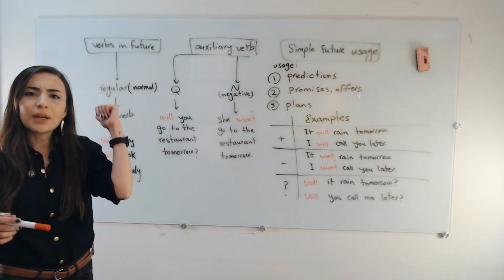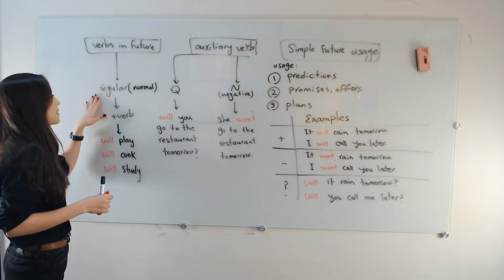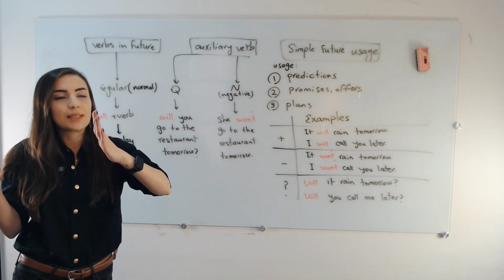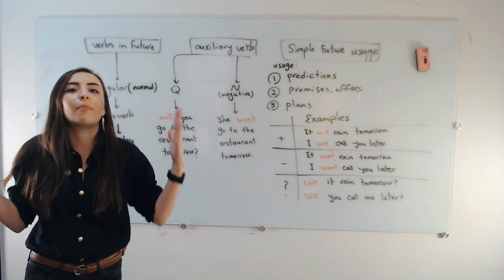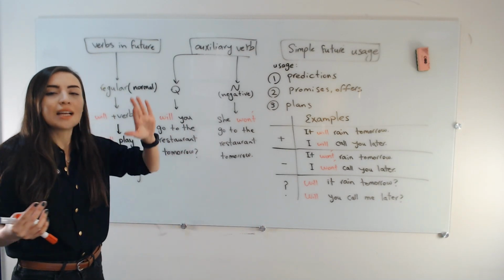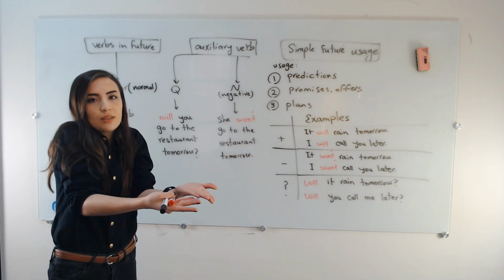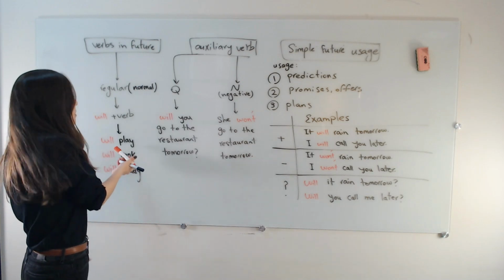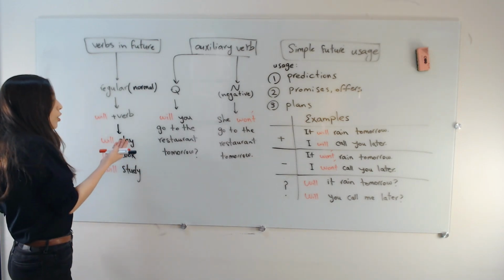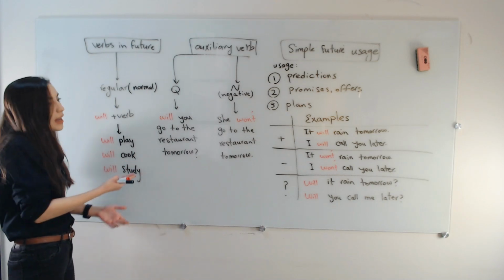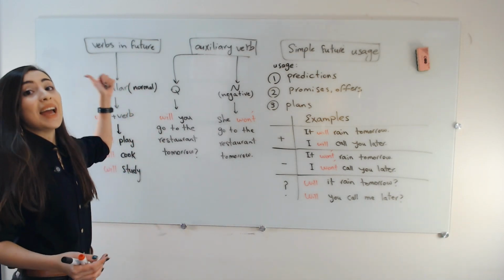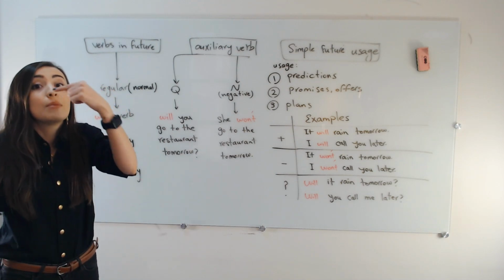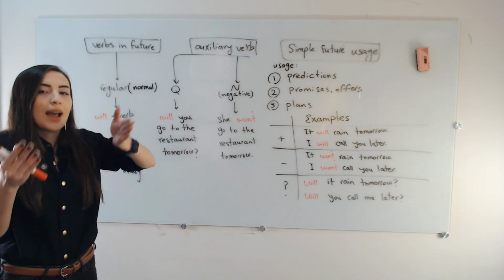And one more thing, in the previous video, I wrote regular. Regular and irregular verbs are two concepts in simple past. But in simple present, when I said regular, I meant normal verbs. Okay, and again, in here, I mean the same. Any normal verb. So for example, play is a normal verb, or cook is a normal verb. Study, again. Okay, so in here, and in the previous video, simple present, by regular I meant normal verb. But in simple past, I meant really regular and irregular verbs.